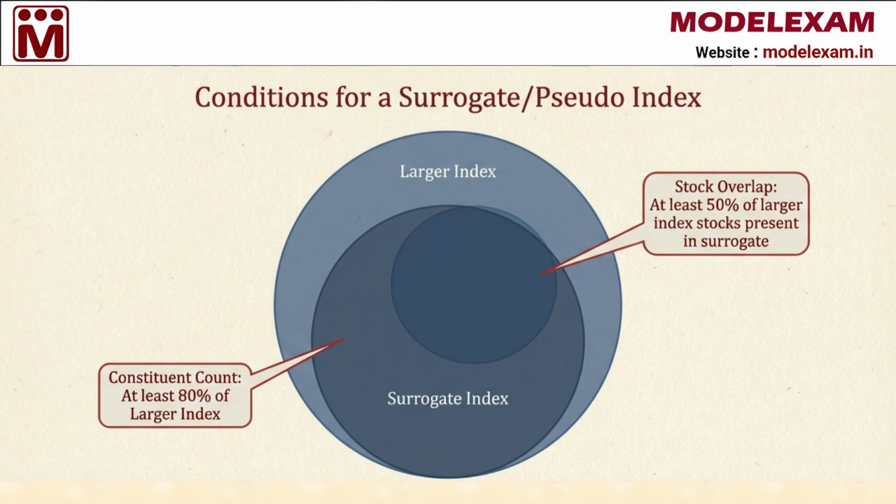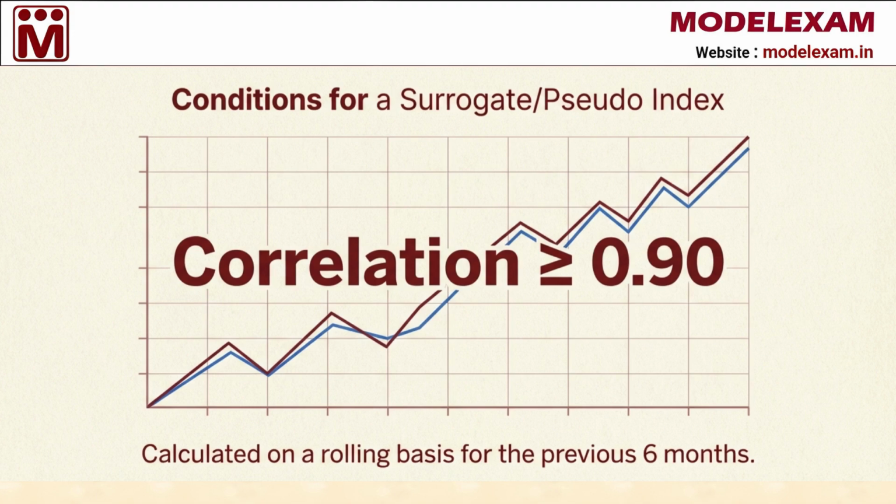First, we look at the constituent count, meaning the smaller surrogate index must have at least 80% as many stocks as the larger index. We also look for stock overlap, where at least 50% of the stocks found in the larger index must also be present in the smaller surrogate index. We also have to make sure the 2 indices move in a very similar way by checking their correlation. The correlation between them must be at least 0.90.